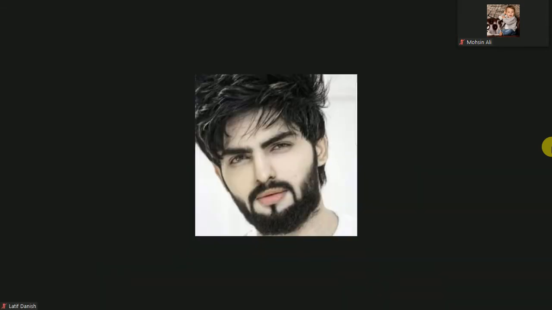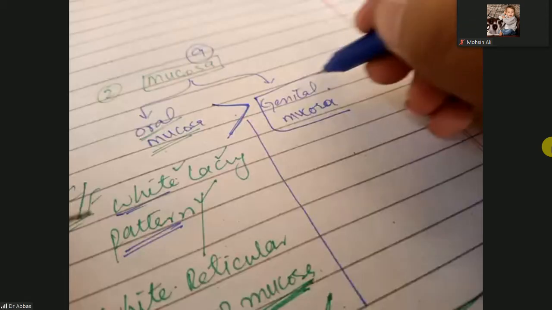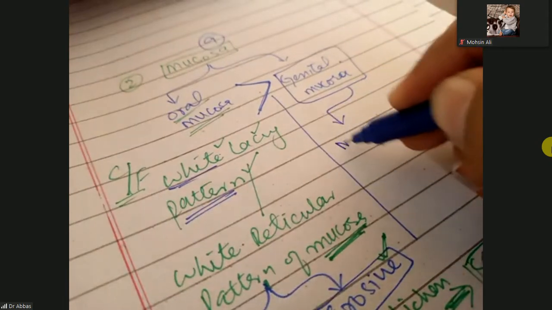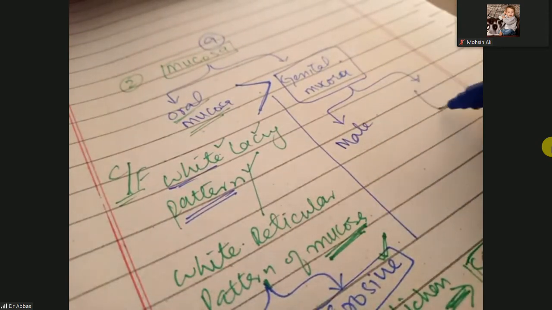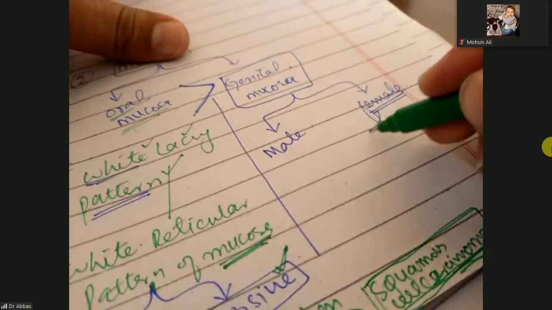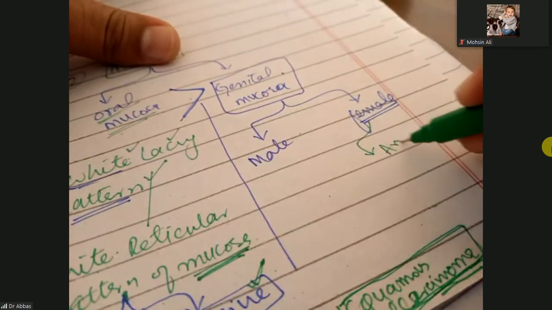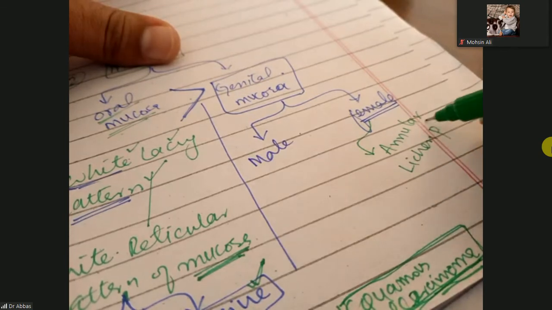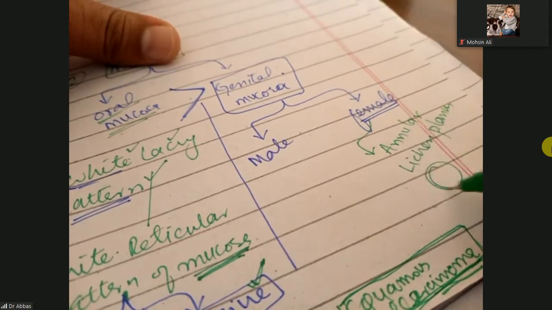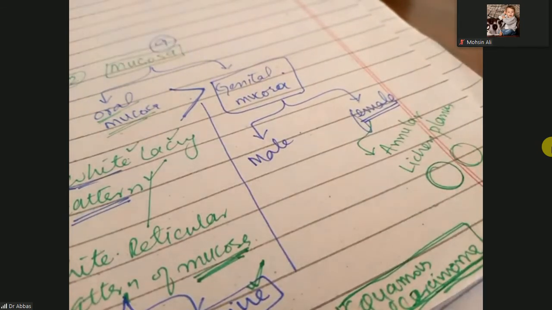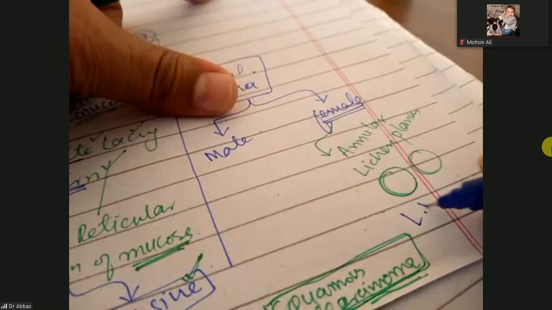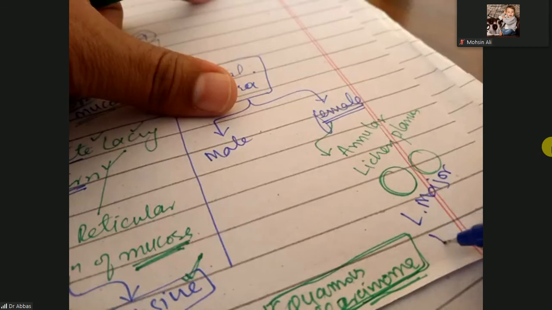Yes, okay, sir. Next one is the genital mucosa. This is the new change in the lecture. Genital mucosa means, you know, there are two types of the genitals, male and female. In the female, these are the annular lichen planus. Annular means ring shape. These ring shape lichen planus papules are present on the labia majora and labia minor.